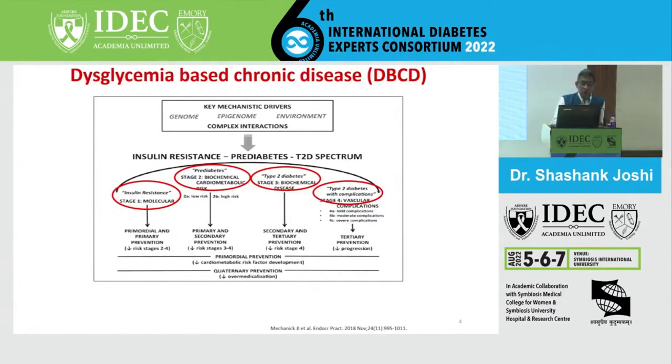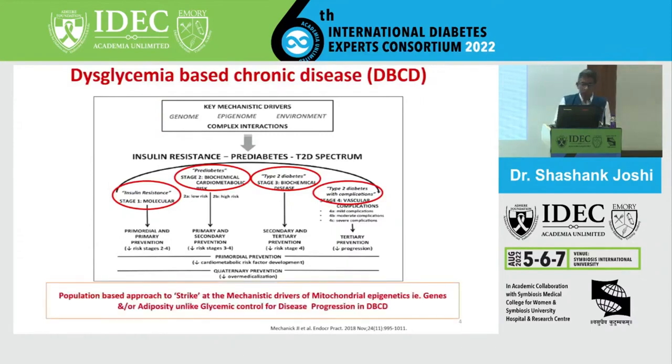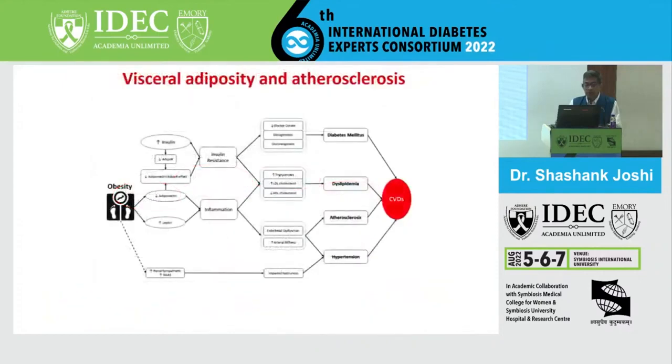In stage 1, it's molecular, at insulin resistance. Stage 2 is biochemical and cardiometabolic, at pre-diabetes. Stage 3 is all about biochemical diabetes. Stage 4 is all about complications, which are vascular: 4A, 4B, 4.3. And it's all complex interactions of genome, epigenome, environment. And clearly we know that we need a population-based approach to strike these mechanistic drivers. There's a lot of mitochondrial epigenetics, genes, adiposity, on this whole concept of DBCD, or the dysglycemia-based chronic disease.